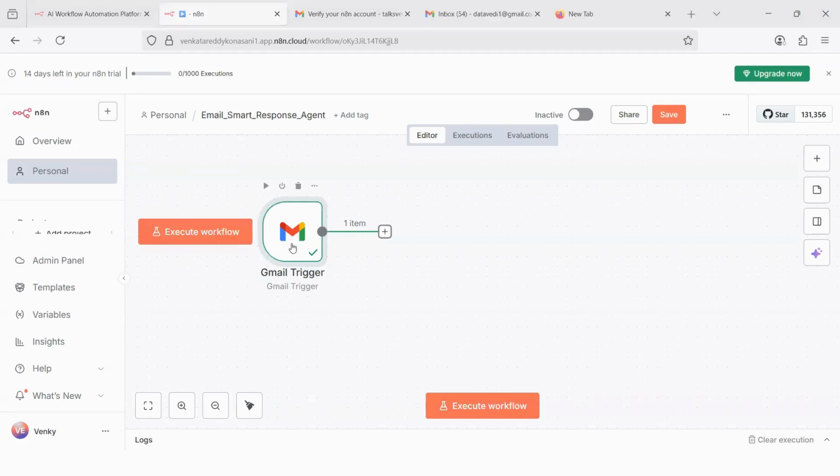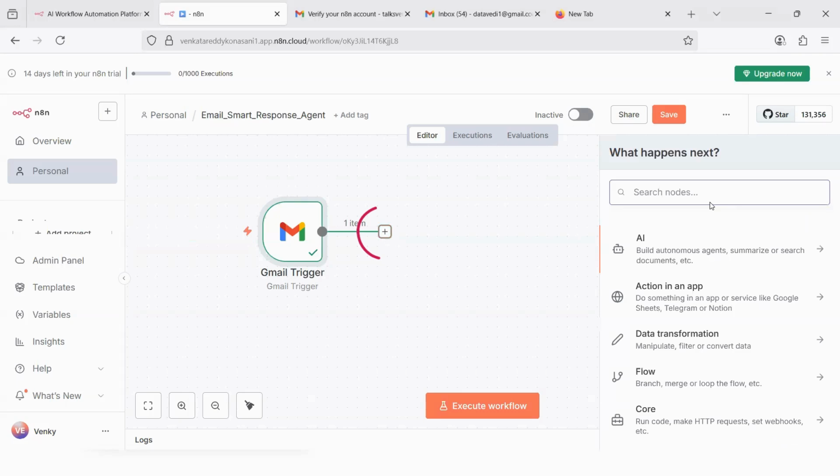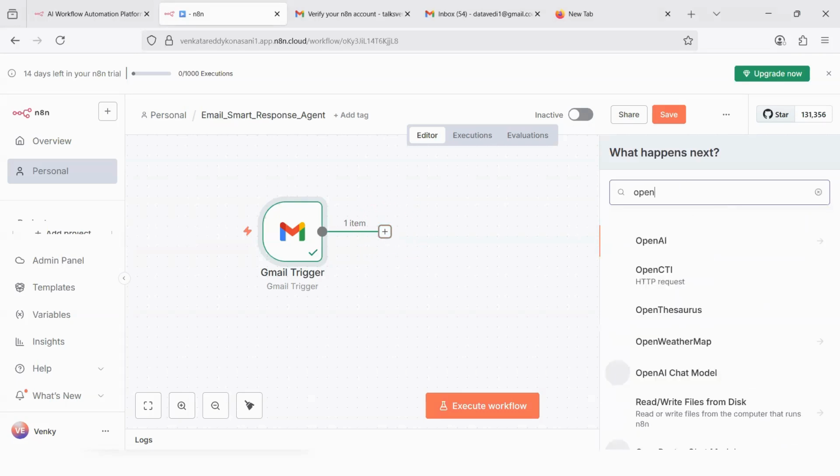Now, once this message is read, I would like to connect it to a large language model like OpenAI or Gemini. Let us connect it. So you have this plus sign here in the node, right after the node. Here you can add an AI agent node, but there is a simpler version of it, that is OpenAI.